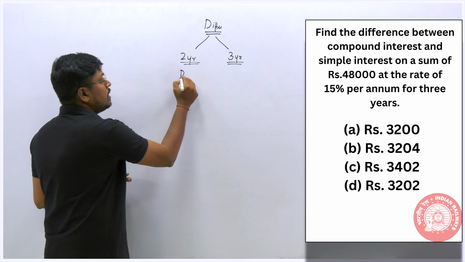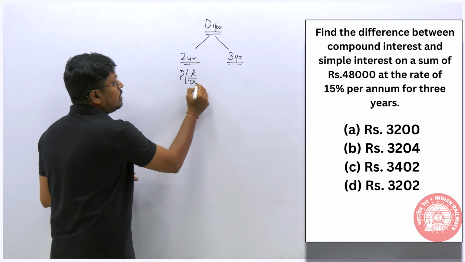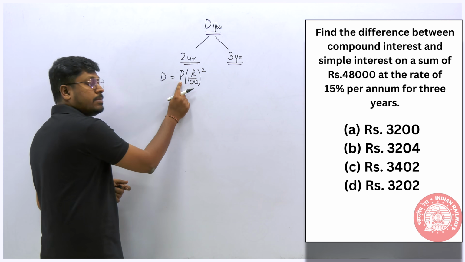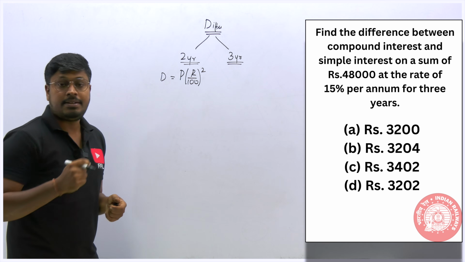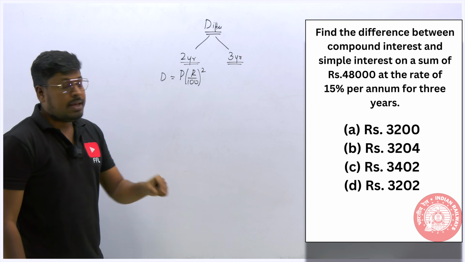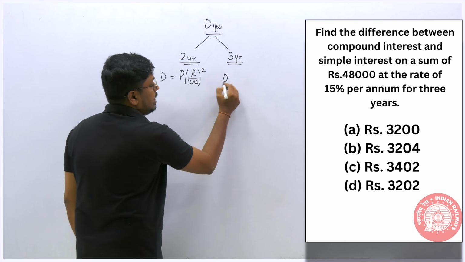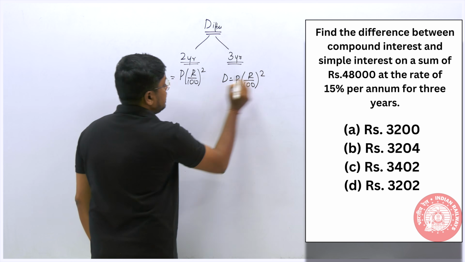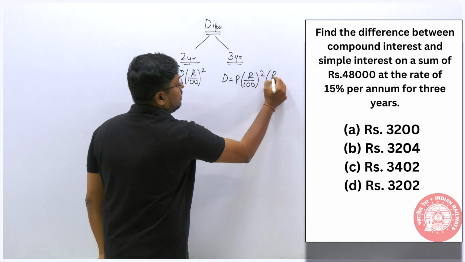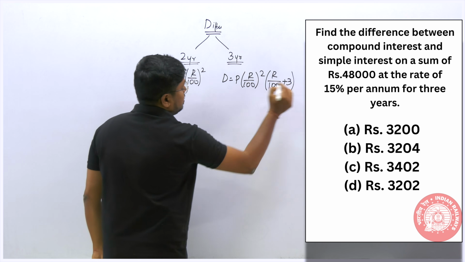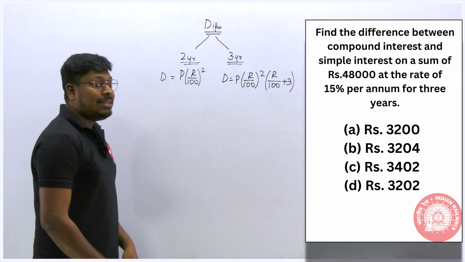So D is equal to P into (R divided by 100) the whole square. D means difference, P means principal, R will be rate of interest. We can use this formula in case the question contains 2 years. If the question contains 3 years, D equals P into (R by 100) the whole square, the same formula, but additionally we will add (R by 100 plus 3). So this will be the formula for 3 years.